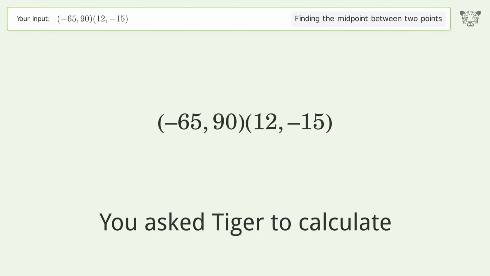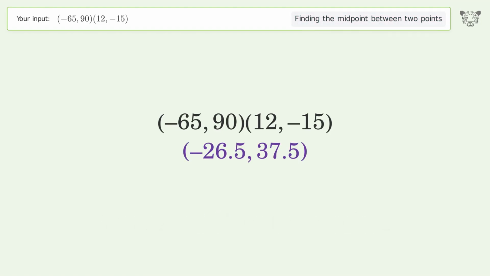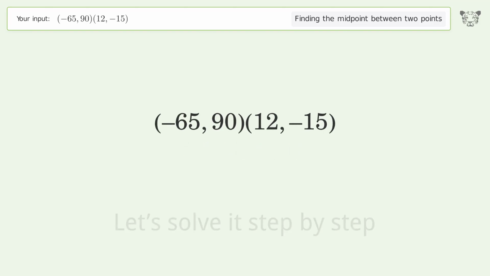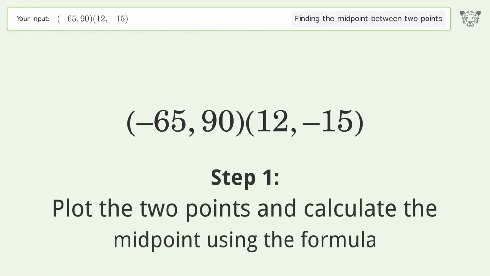You ask Tiger to calculate. This deals with finding the midpoint between 2 points. The midpoint between the 2 points is negative 26.5, 37.5. Let's solve it step by step. Plot the 2 points and calculate the midpoint using the formula.